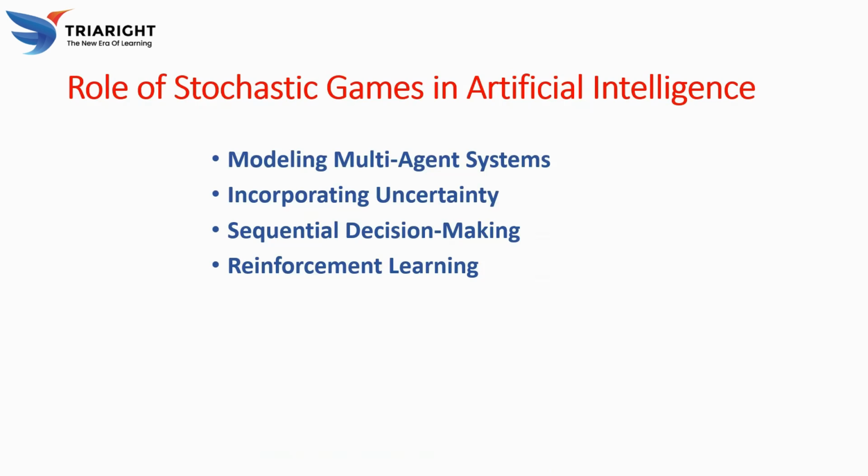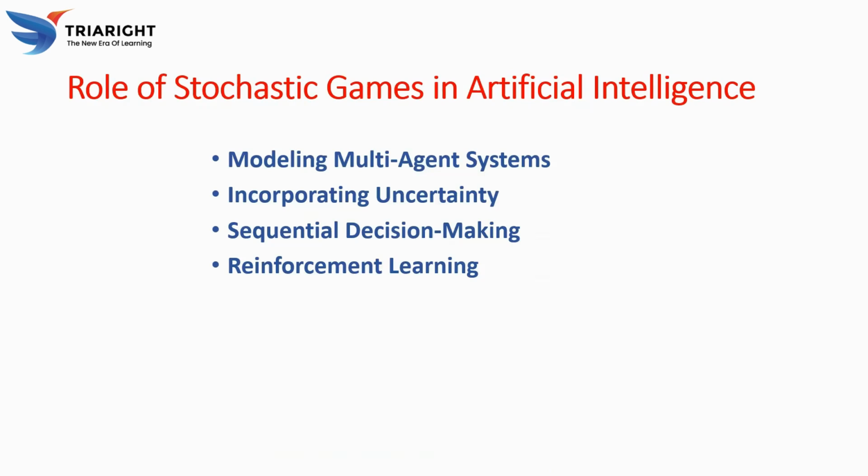Incorporating uncertainty: real-world environments are often unpredictable, and stochastic games allow AI to handle uncertainty by making decisions that consider both known factors, such as the opponent's actions, whether sensed or guessed, and unknown factors, such as random events. Sequential decision making: many AI applications require an agent to make decisions over time, with future states influenced by the current state. Stochastic games are perfect for modeling such environments, as they require an agent to think strategically about future outcomes.